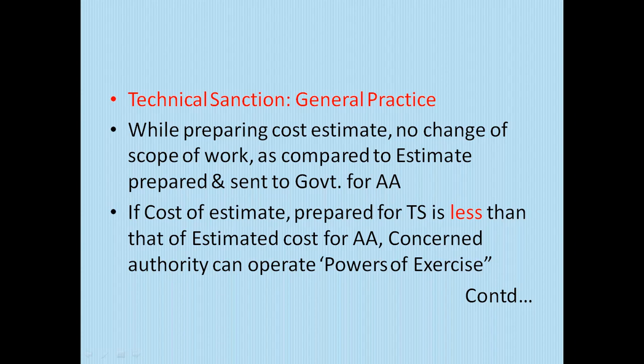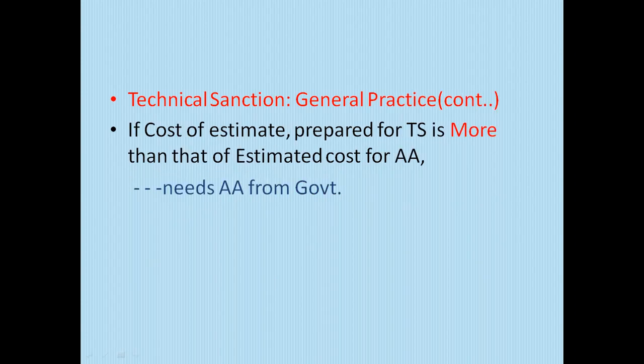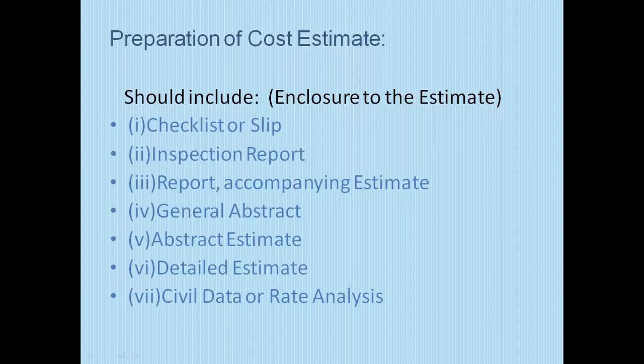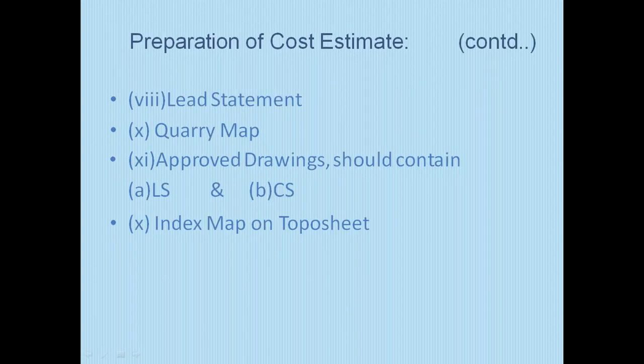If cost estimate prepared for technical sanction is less than the estimated cost for administrative approval, the concerned authority can exercise powers. If cost estimate prepared for technical sanction is more than the estimated cost for administrative approval, it needs administrative approval from government. Preparation of cost estimates should include, enclosed to the estimate: check slip, inspection report, report accompanying the estimate, general abstract, abstract estimate, detailed estimate, civil data, rate analysis, restatement, quarry map, approved ranks, LS and CS, index map on topo sheet.